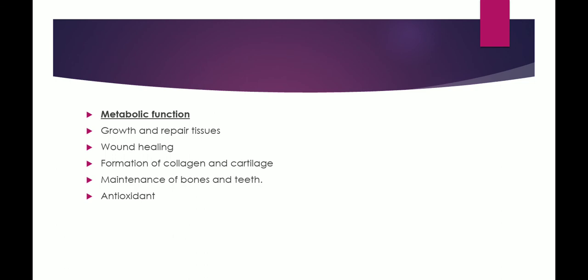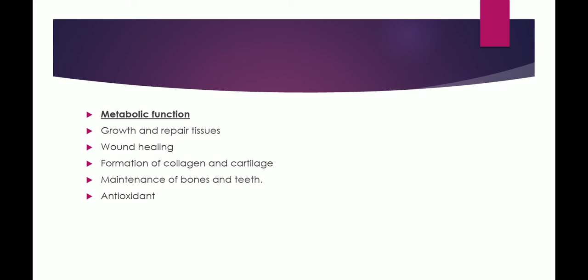Now what are the metabolic functions which are performed by vitamin C? First one is it helps in the growth and repair of tissue. So basically growth and repairing of tissues is done with the help of vitamin C. As well as vitamin C is essential for the healing of wounds, and the formation of collagen and cartilage. Collagen is basically an important protein in the skin, while cartilage is a type of connective tissue. So in the formation of collagen, cartilage, tendons, ligaments, vitamin C plays a vital role.